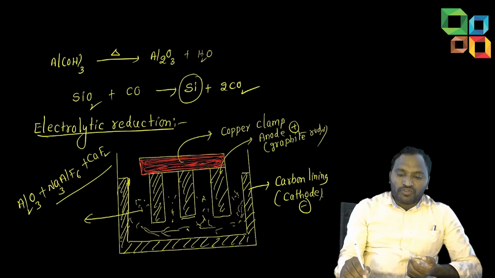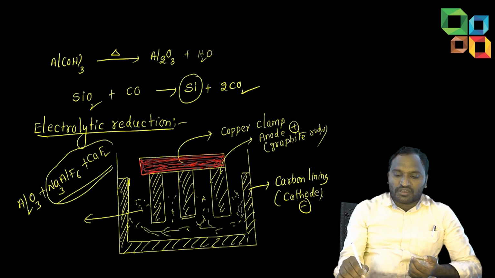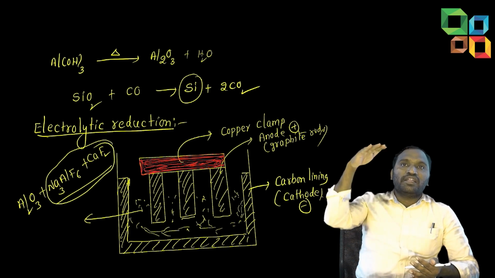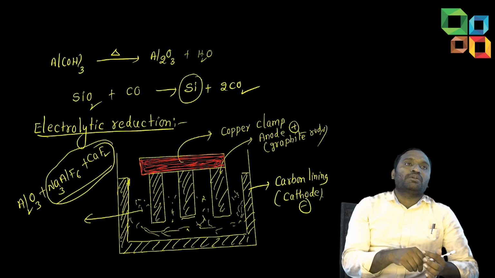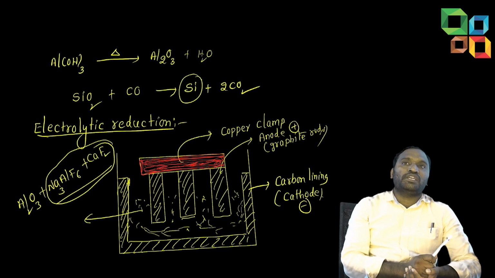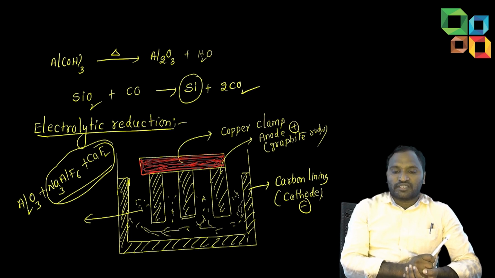So we are adding these two chemicals to increase electrical conductivity and decrease the melting point. The purpose of adding cryolite and fluorspar is to decrease the melting point and increase electrical conductivity. Write that point, students. Cryolite and fluorspar are added to the mixture.